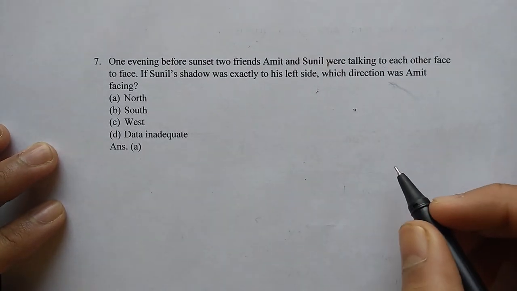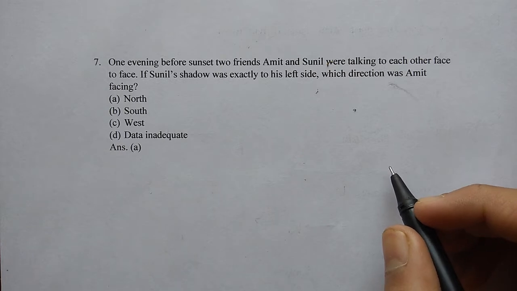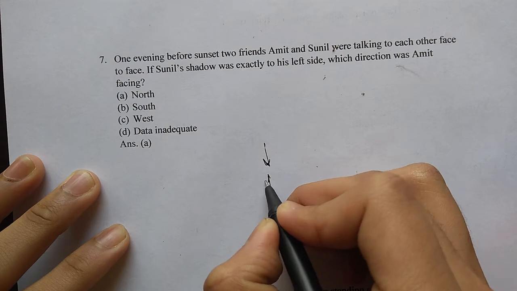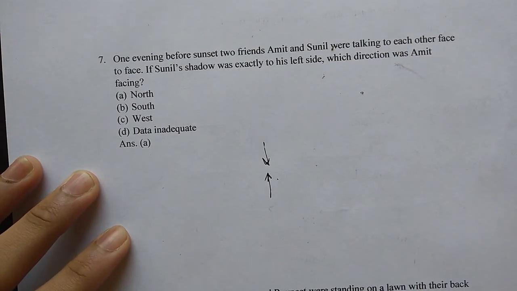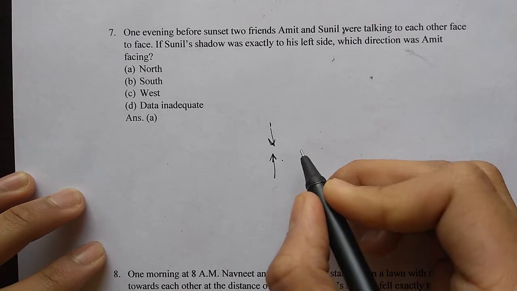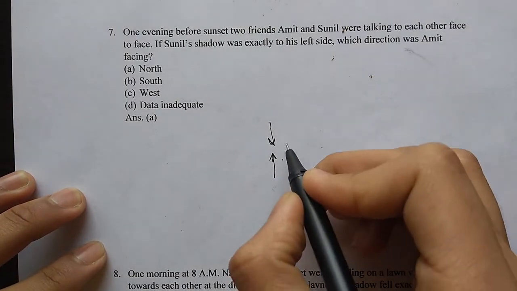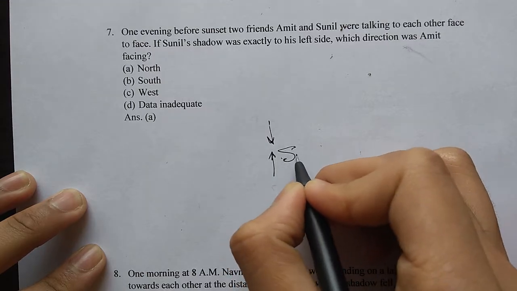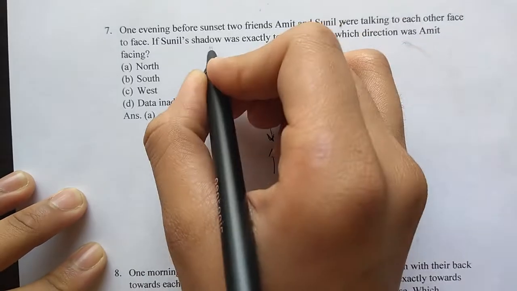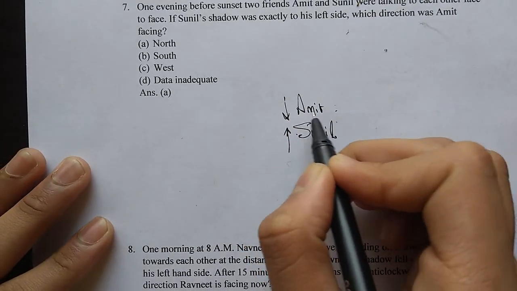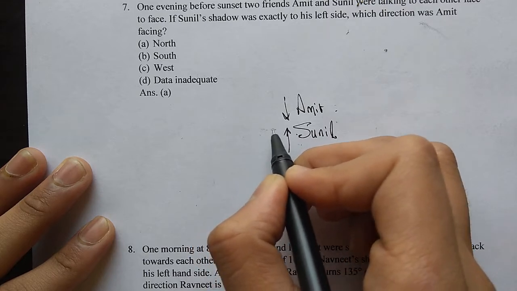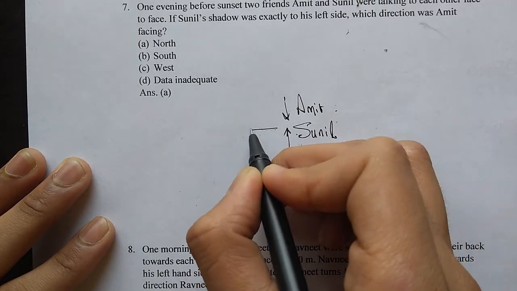Now, one evening before sunset, two friends, Amit and Sunil, were talking to each other face to face. Okay, so it will be like this. If Sunil's shadow was exactly to his left side, I will put Sunil in the direction I am facing, and Amit will be in this direction. Sunil's shadow is exactly to his left side, not Amit's left side, his left side. So Sunil's left side will be here, meaning Sunil's shadow will be here.